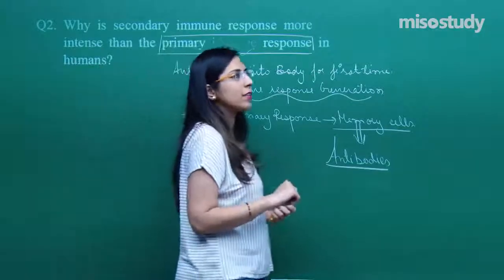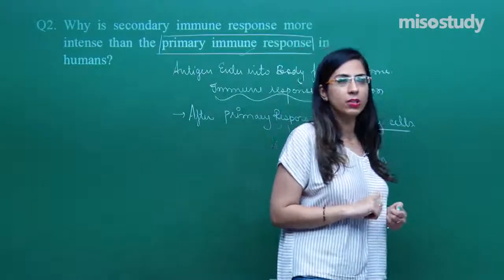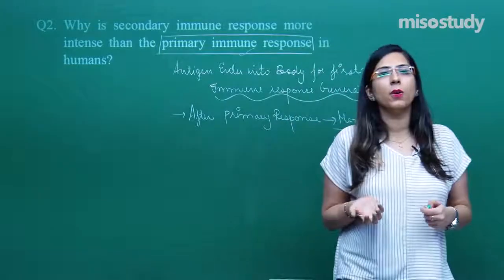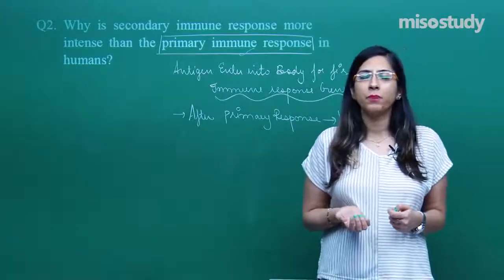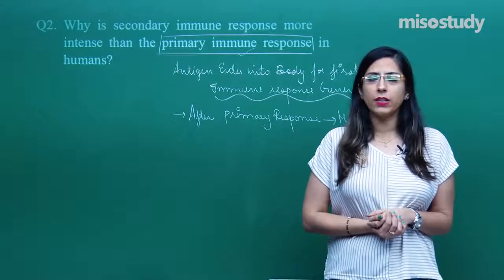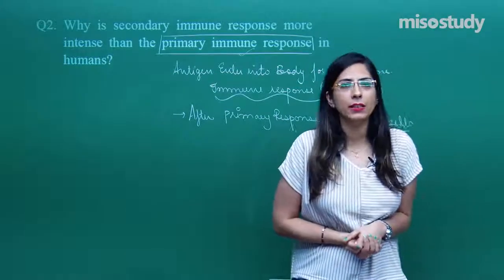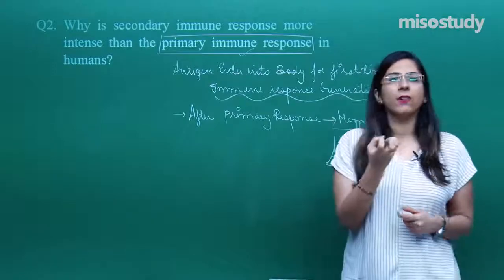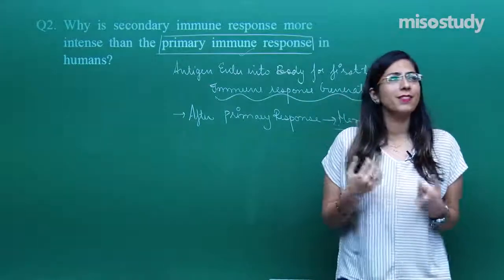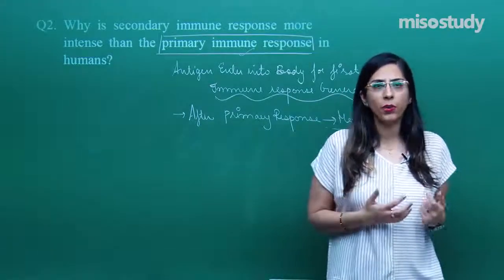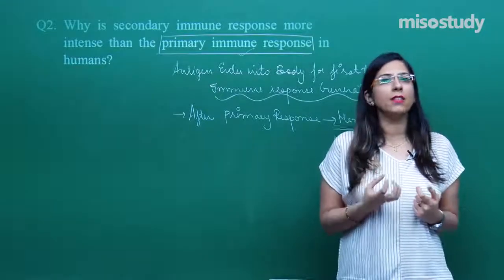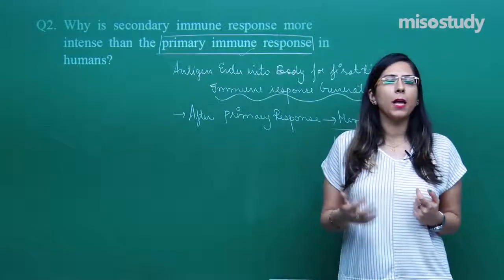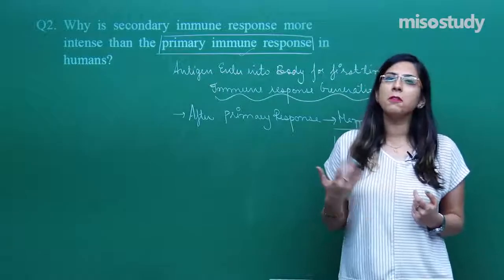You know about vaccination, we have discussed about the vaccination. Vaccination is based upon the secondary immune response only. So in case of vaccination, the attenuated, heat killed, or sometimes a part of any kind of antigen is given inside the body. That doesn't cause any disease. In case of polio also, these attenuated vaccines are there and they provoke the primary immune response and they generate the memory as well.